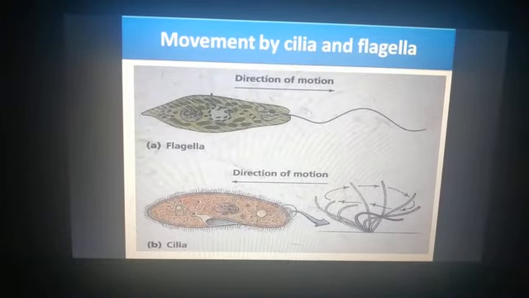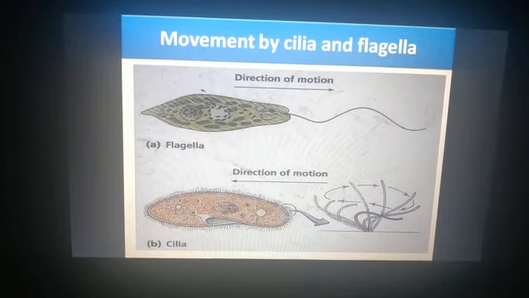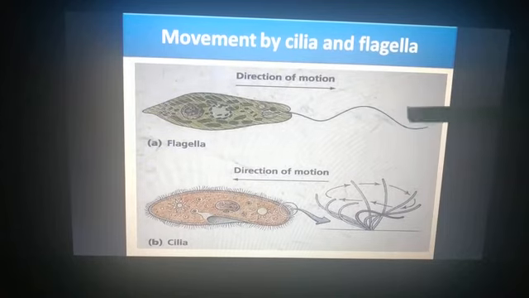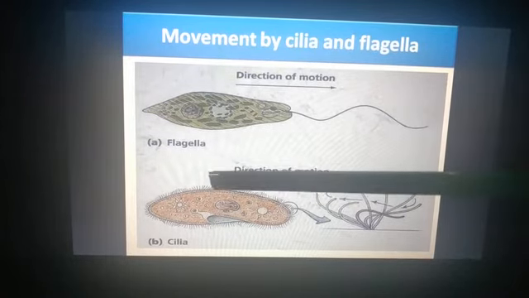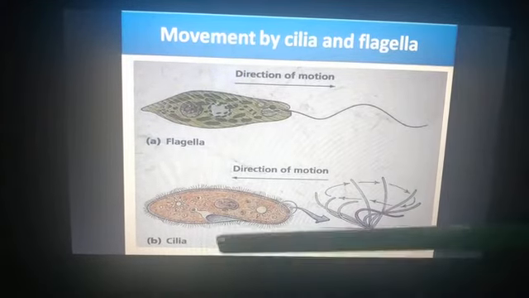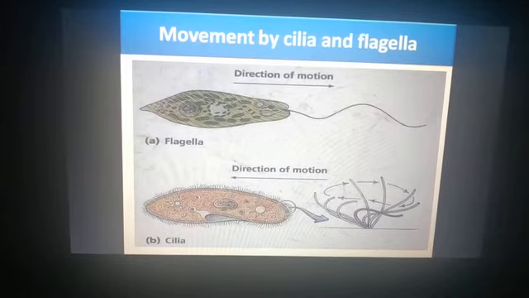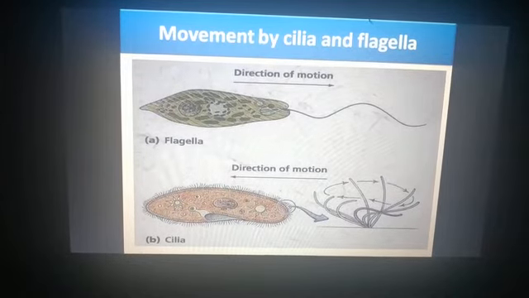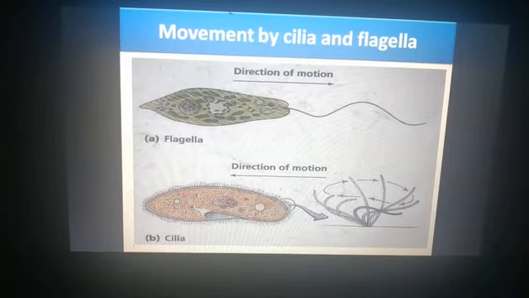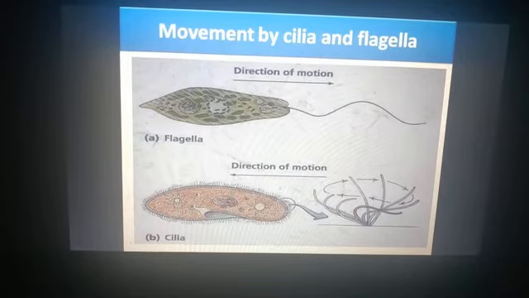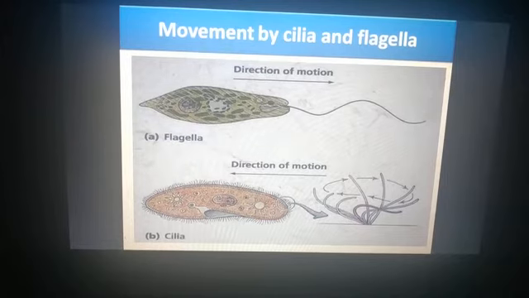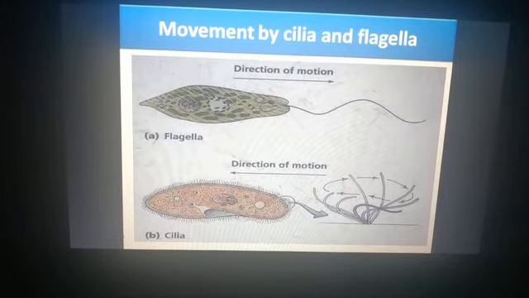Next we have another type of movement by cilia and flagella. So this single one is a flagellum, and these small hair-like structures are cilia. So cilia and flagella are hair-like or thread-like motile structures. Motile means they are able to move and they help in movement of a cell.